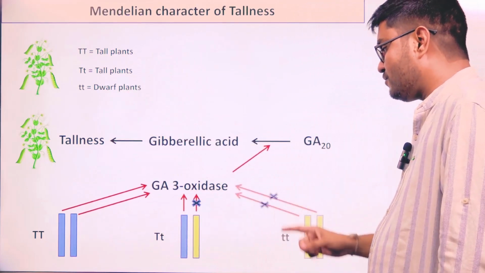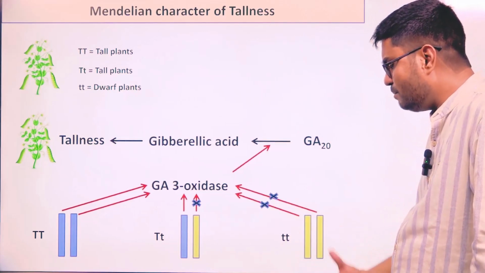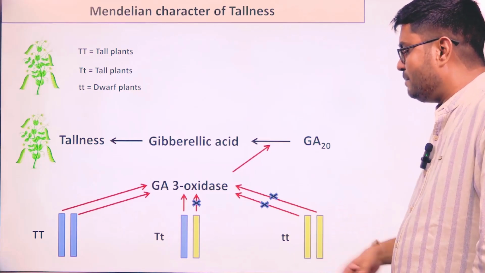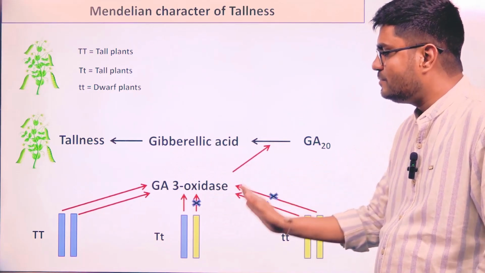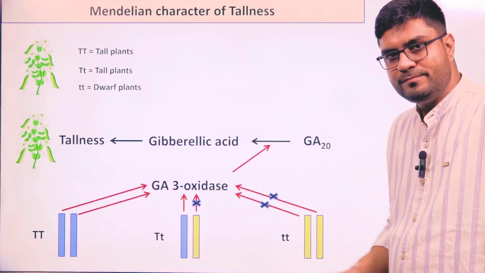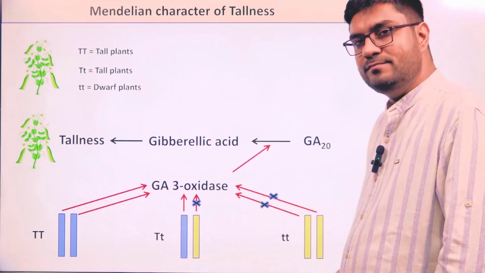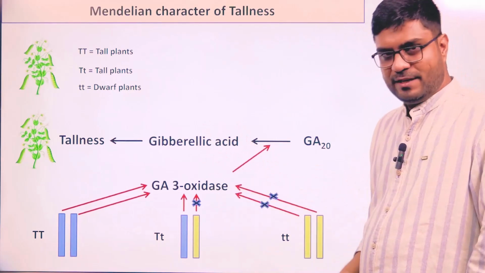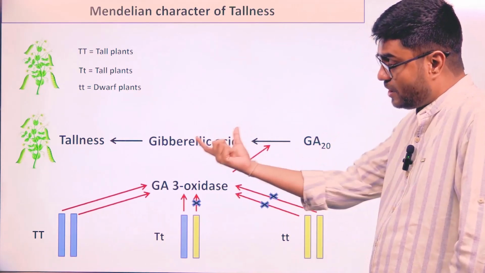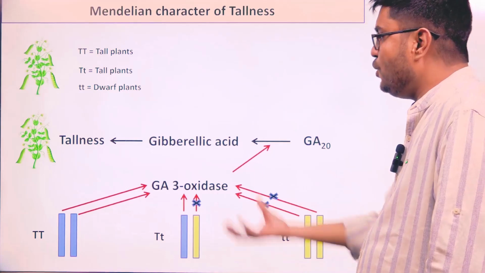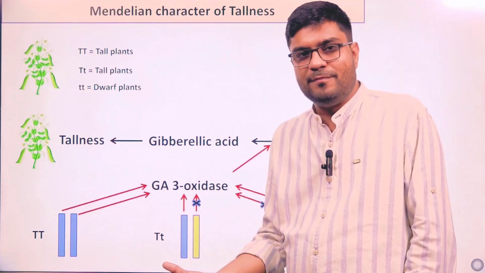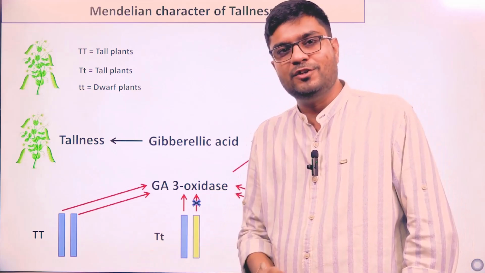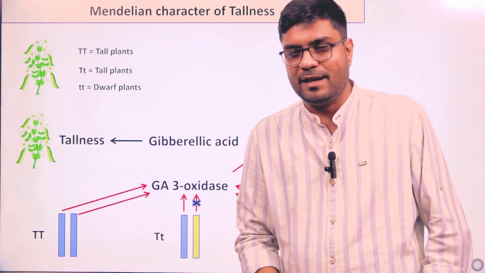But in the condition of small t small t, both copies are identical, that is homozygous, but they are not able to produce the enzyme, the protein. If the protein is absent, what will happen? This precursor will not convert into gibberellic acid. And if no gibberellic acid is formed, the plant will not be tall. And if a plant is not tall, it will automatically be dwarf. That is the recessive character.